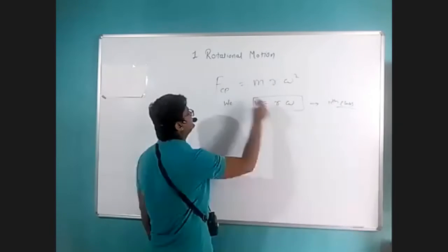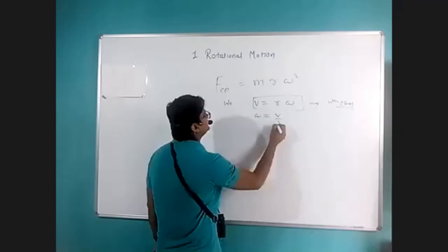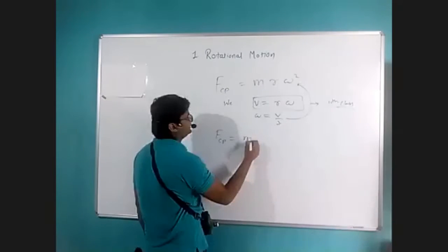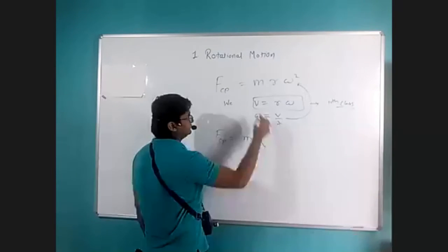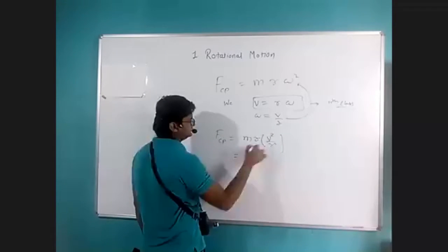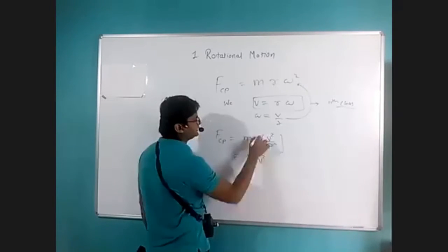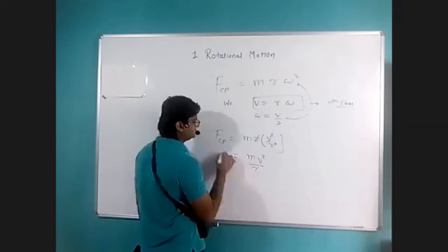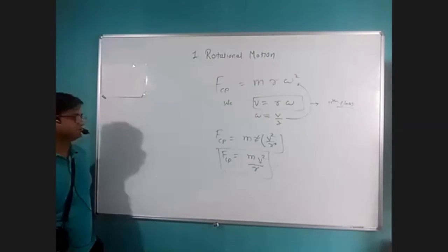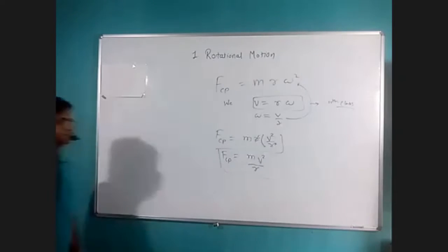If we put omega equal to v by r into the centripetal force, we can write centripetal force equal to m r times v square by r square. So what we get is m v square, as the r and r square get cancelled. So the centripetal force is m v square by r. This is one more important formula that we use more often in numericals. So note down this formula also.